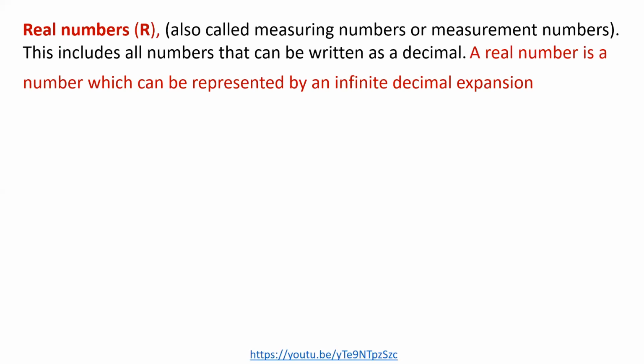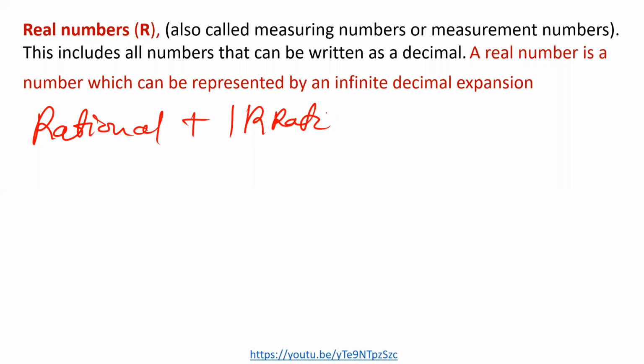So let's look at another set of numbers known as the real numbers. What are real numbers? Real numbers are simply a set that is formed when you combine rational numbers and irrational numbers. When you combine rational numbers and irrational numbers, you come up with a set known as the set of what? Real numbers.